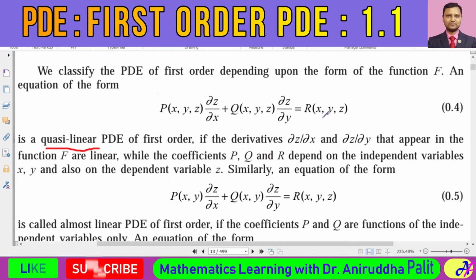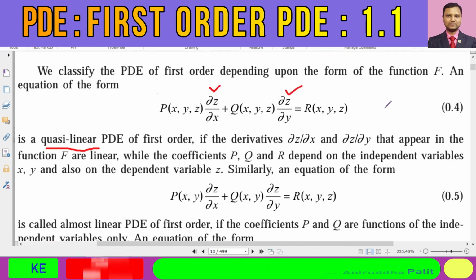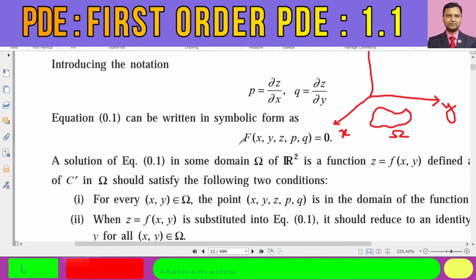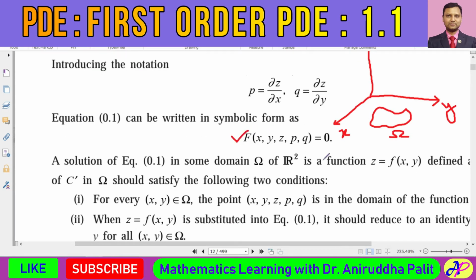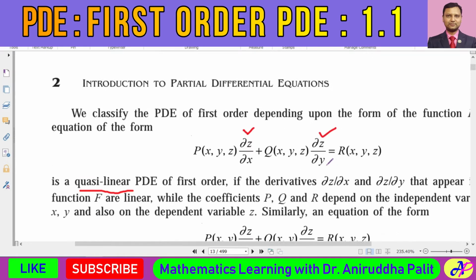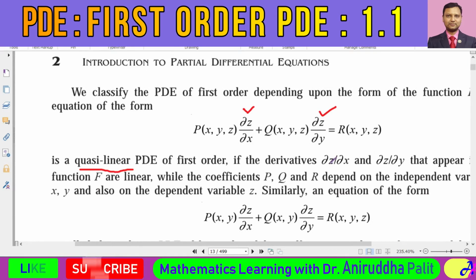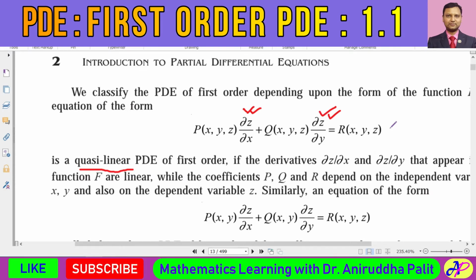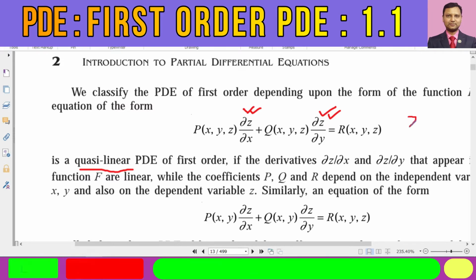It says that if the differential equation is linear in the partial derivatives, these are the two partial derivatives, suppose we have this kind of differential equation, it is said to be quasi-linear if it is linear in the partial derivatives del z del x and del z del y, and it may be nonlinear in the dependent variable z.